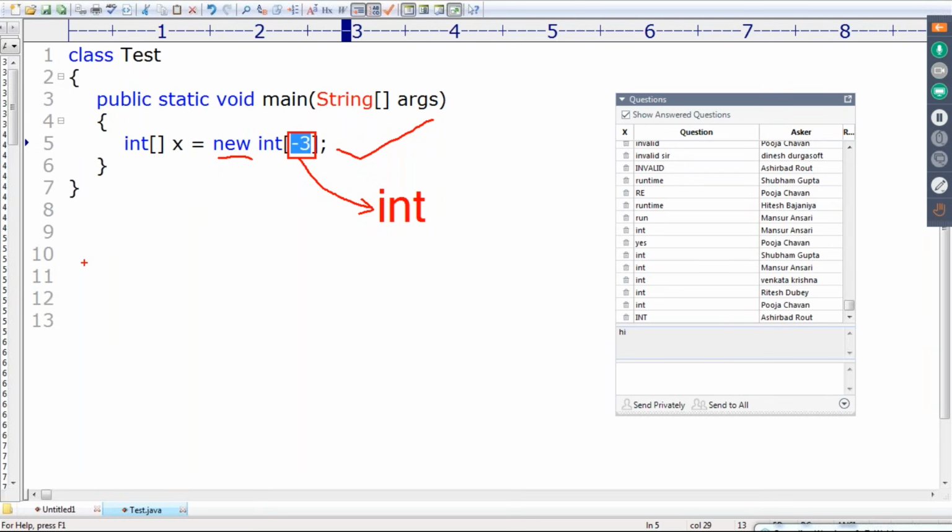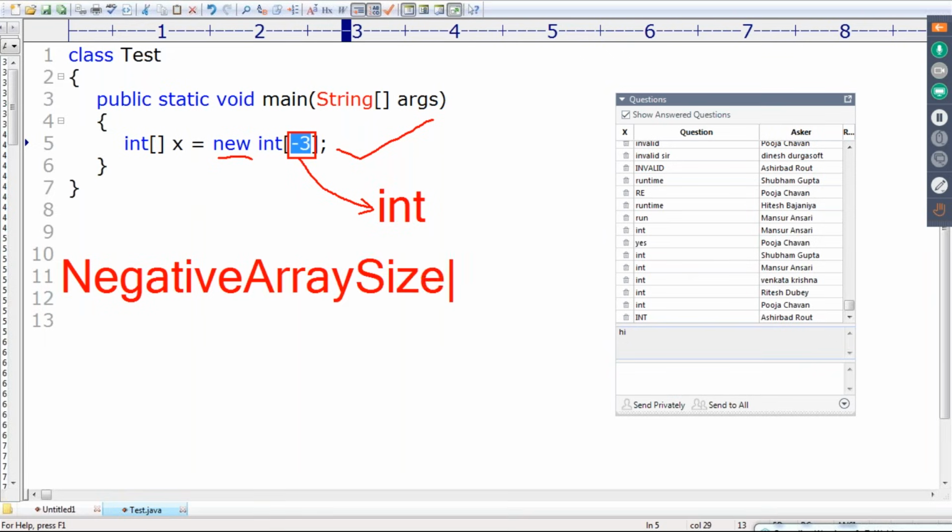Immediately the JVM is going to get shocked and say negative array size. We are going to get a NegativeArraySizeException. It is a runtime exception by default. We are never going to get a compile time error. Happily the code compiles fine, sir, because the type is always int, and the size is always int only.